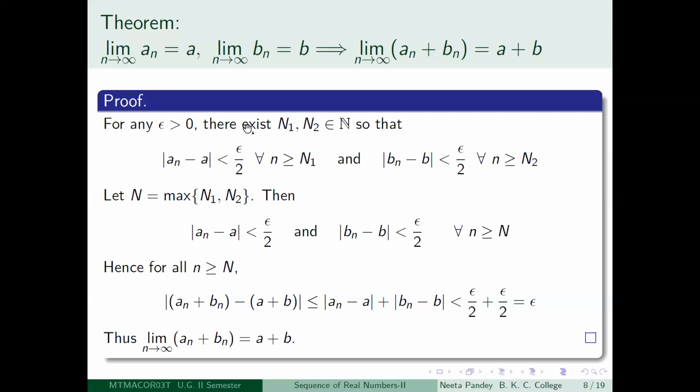Depending on the sequence a n, you will get n1. Depending on the sequence b n, you will get n2. So now how to manage it?